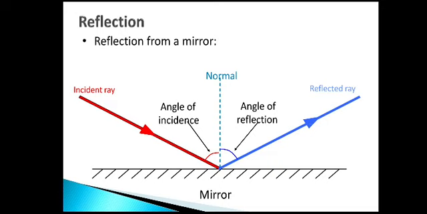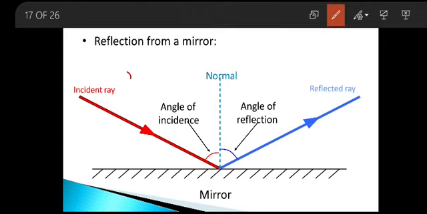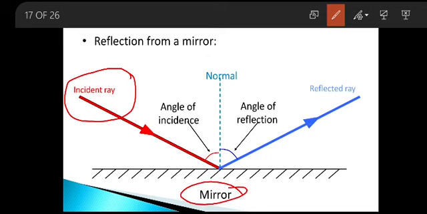So, the incident ray is nothing but the ray of light that comes from the torch light in our experiment. As soon as we switch on the torch light, the light from the torch falls on the mirror. So this is the incident ray. I call that source of light my incident ray.